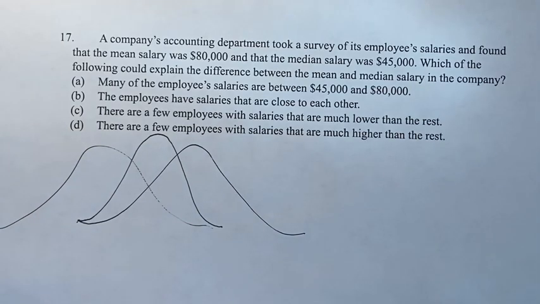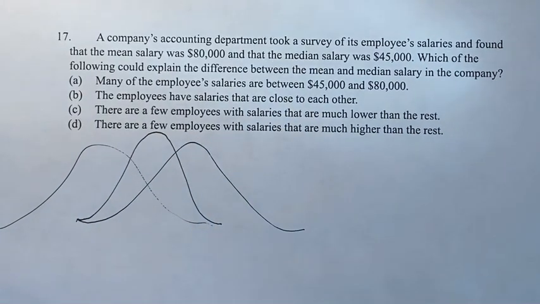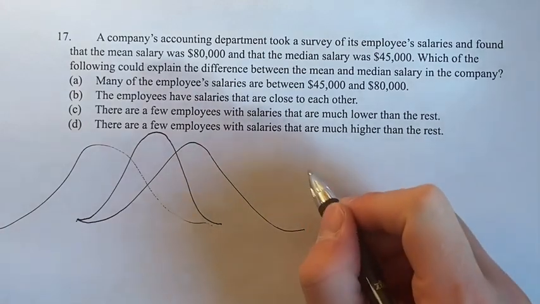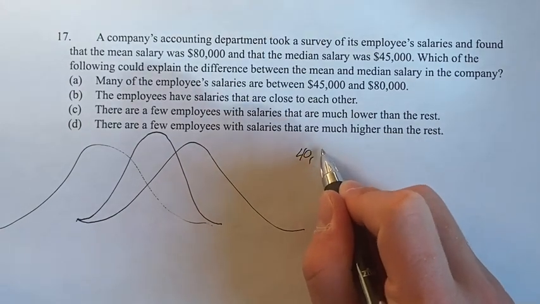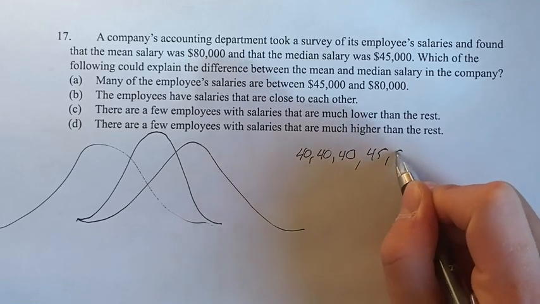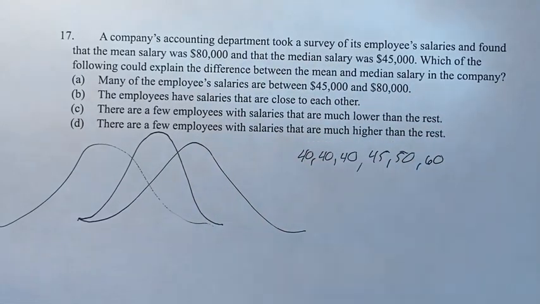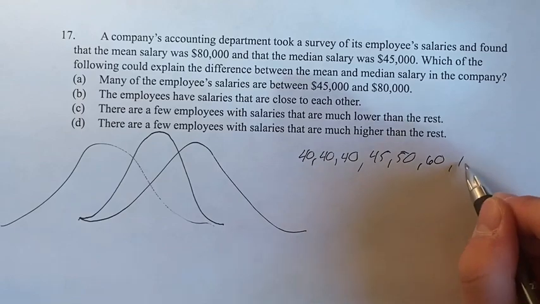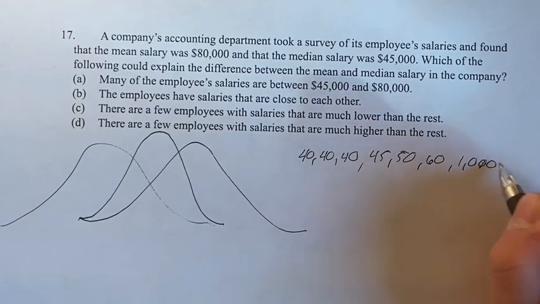So if the mean was much higher than the median, what would that look like if we just had a couple of employees? Well, say we have some people who are making $40,000 a year, someone who's making $45,000, $50,000, $60,000, and then we have one person making $1 million.